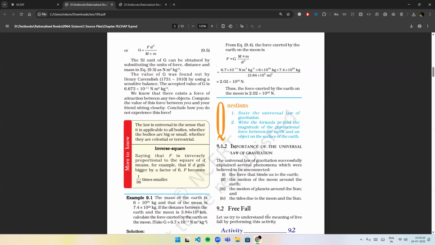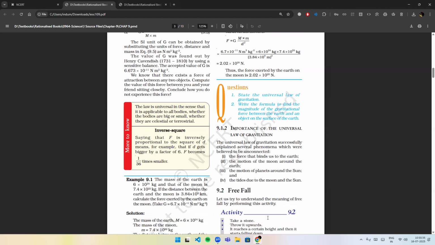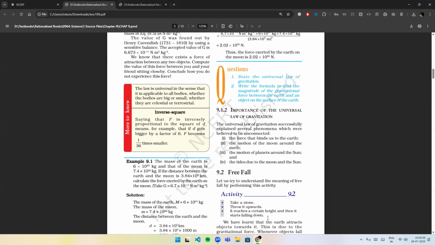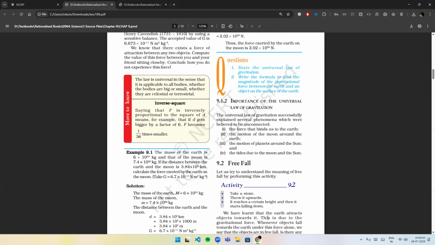We know that there exists a force of attraction between any two objects. Compute the value of this force between you and your friend sitting close by. Conclude, how do you not experience this force? More to know. The law is universal in the sense that it is applicable to all bodies, whether the bodies are big or small, whether they are celestial or terrestrial.